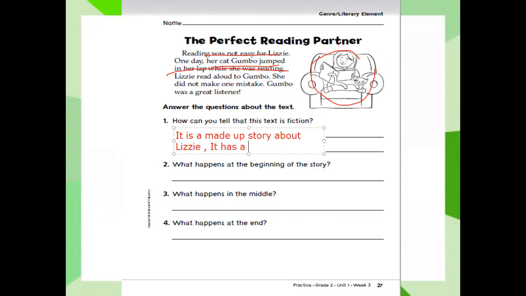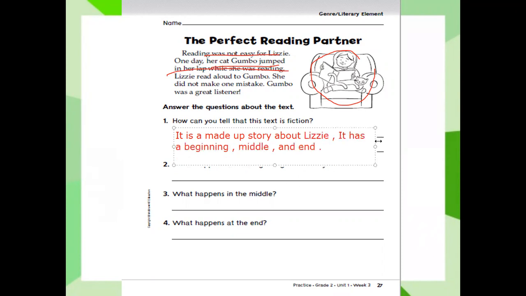It has a beginning, I wrote double B, middle, and end. Full stop or period.